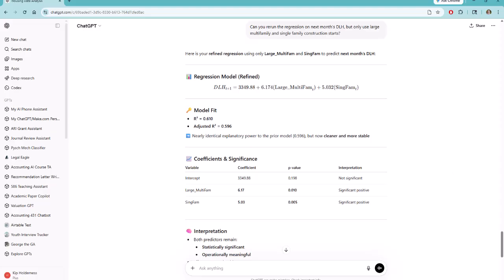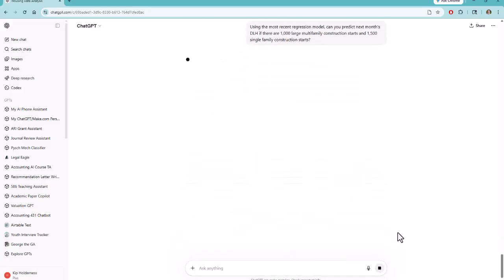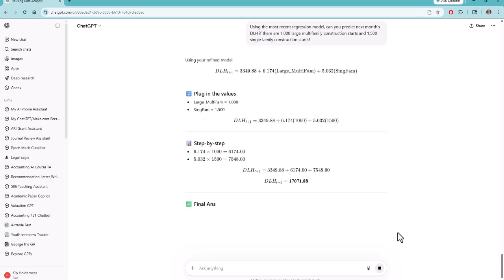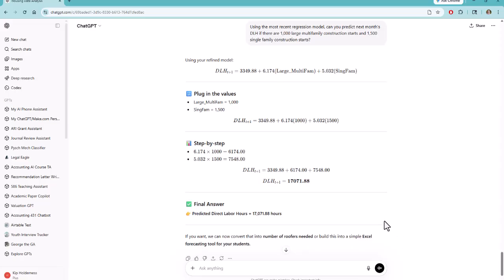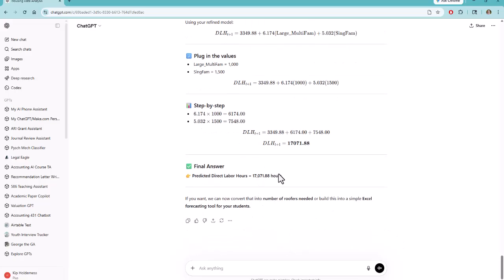So now that we're happy with our regression analysis, let's try to predict next month's direct labor hours, assuming that we have 1,000 large multifamily construction starts and 1,500 single-family construction starts this month. So it's essentially plugging these two variables into the model that we've created. And you should get 17,072. So that is the correct answer.